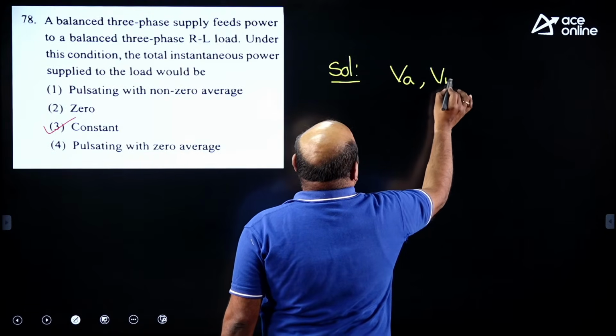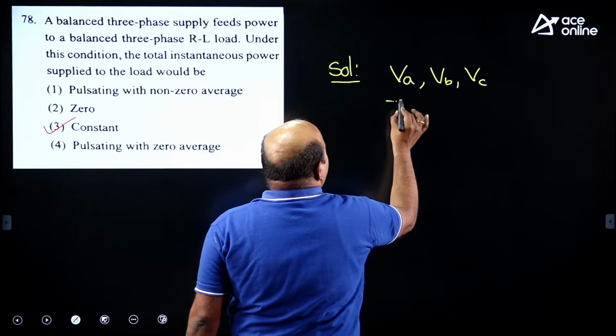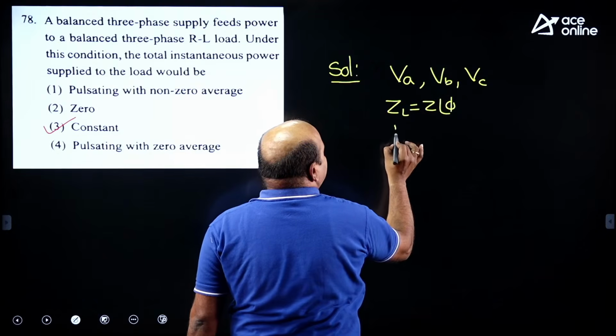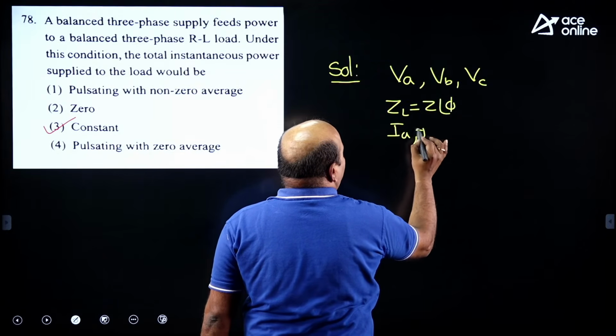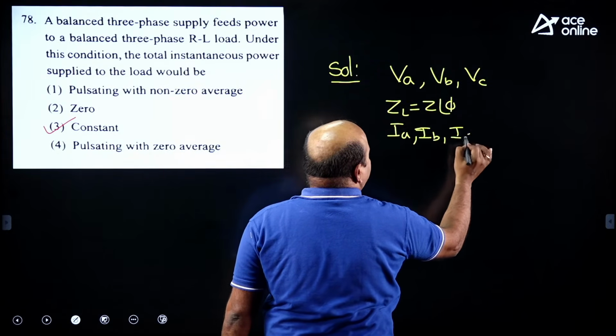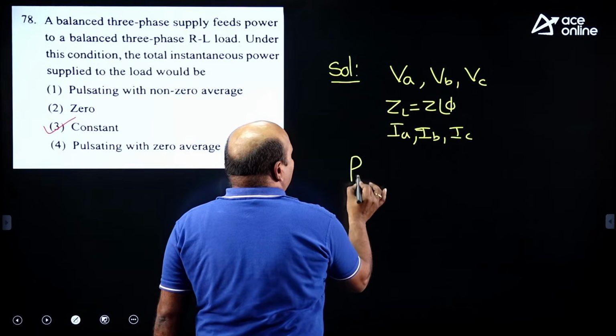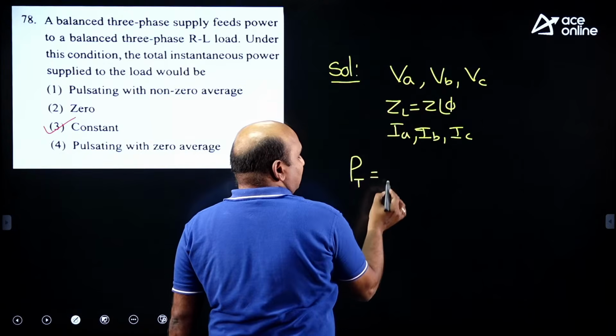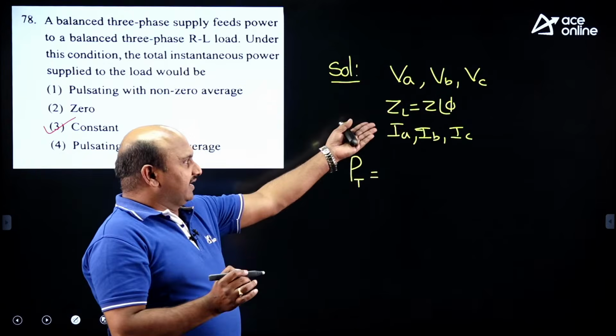With VA, VB and VC and this ZL equal to Z at an angle phi, lagging power factor, you will get IA, IB and IC. Finally, you will get the total instantaneous power. VA is equal to Vm sin omega t.